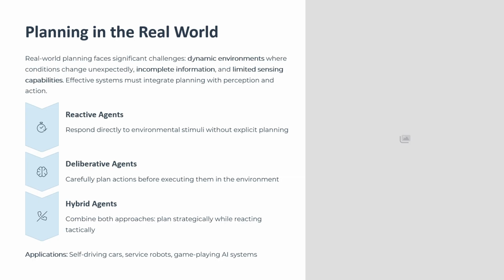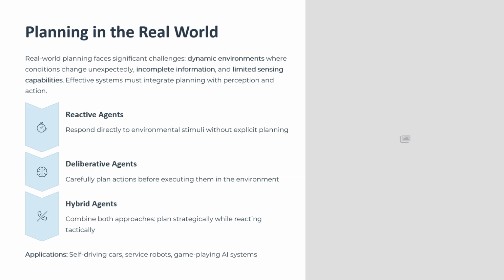Planning in the real world. Theory is nice, but real world planning is messy. The challenges we face are: first, dynamic environment; second, incomplete information; third, limited sensing. First, dynamic environment. The world changes.